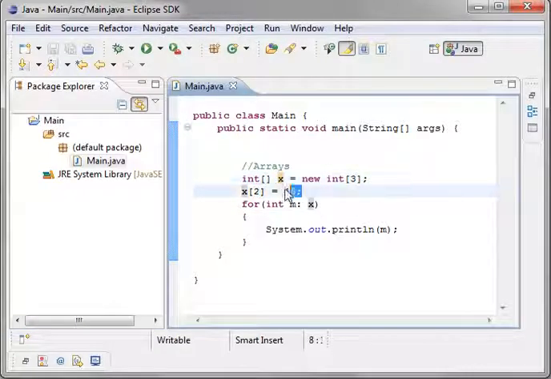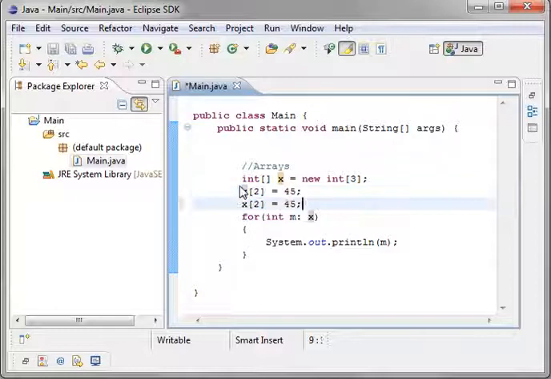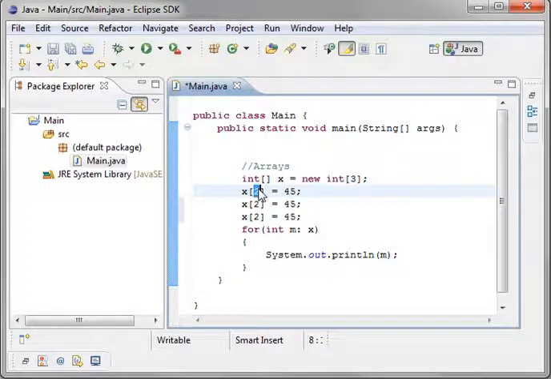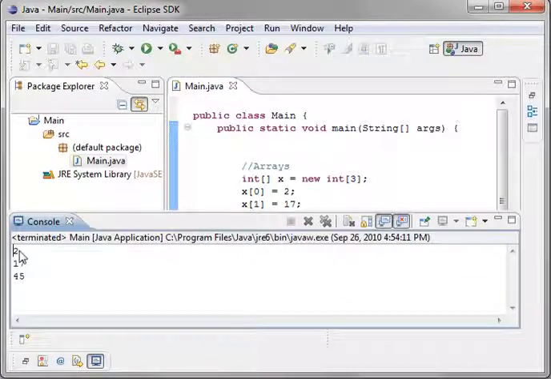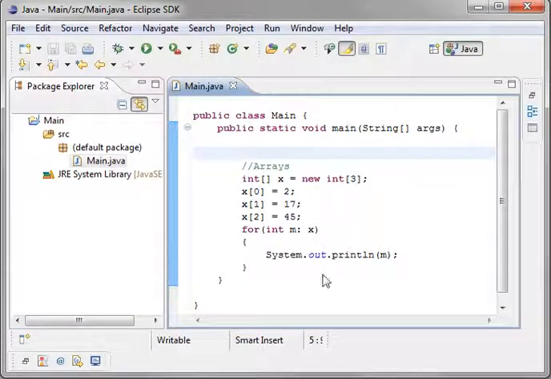And to kind of show you what I'm talking about here, we'll say 0, 1, 2. So we'll say 0 is the youngest at 2 years old. 1, let's say 1 is 17 years old, and 2 is 45. You can see that 0 is 2, 1 is 17, and 2 is 45. And we're just looping through our array.